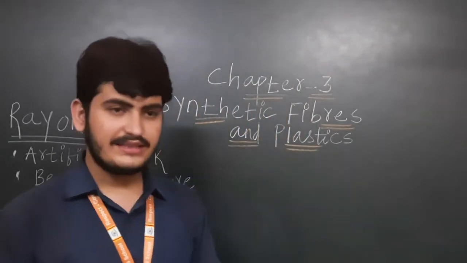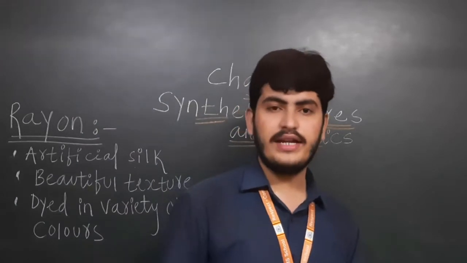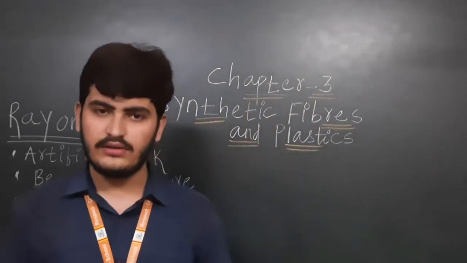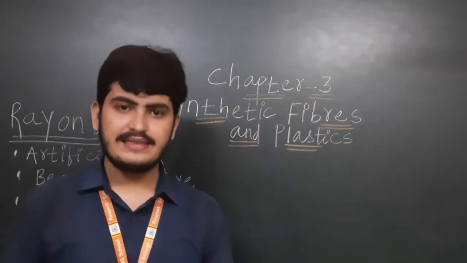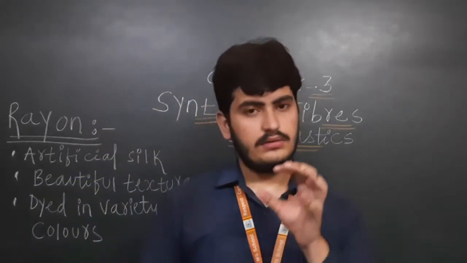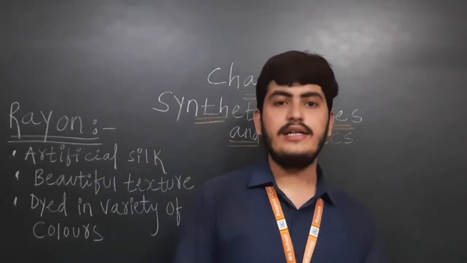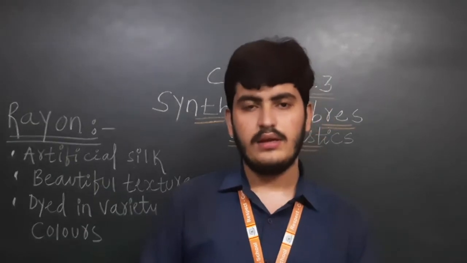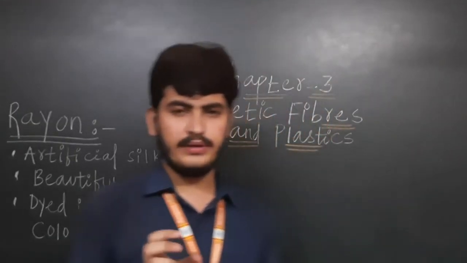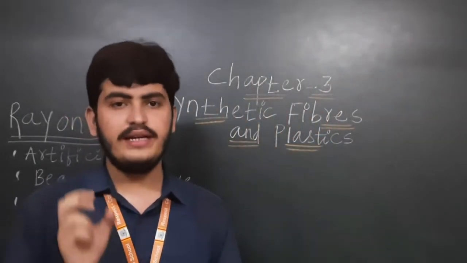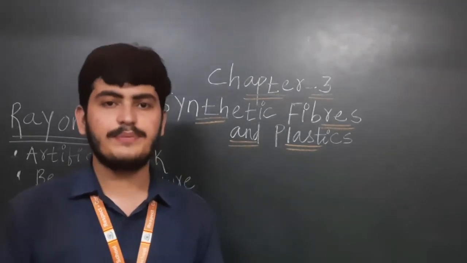Beads will make a necklace. When you join 15 to 20 paper clips together, it looks like a long chain. Likewise, many units join together to form a polymer, and each unit is a chemical substance.